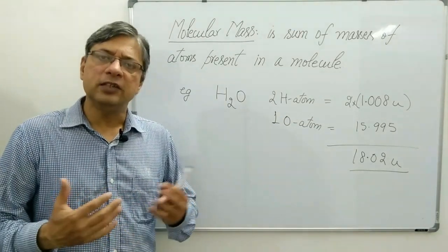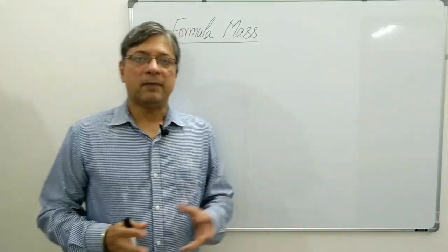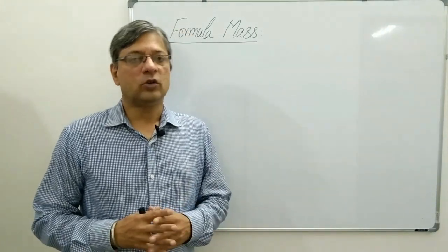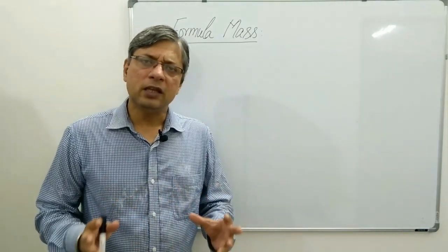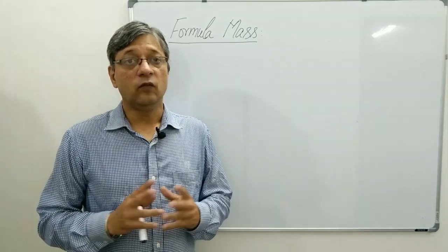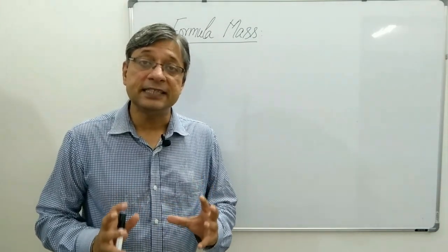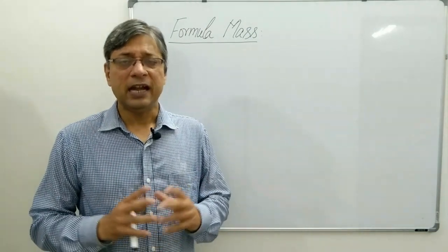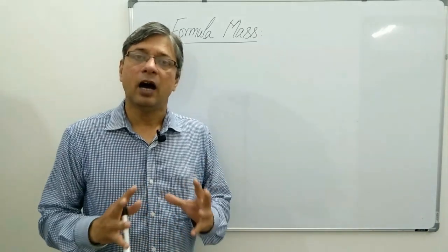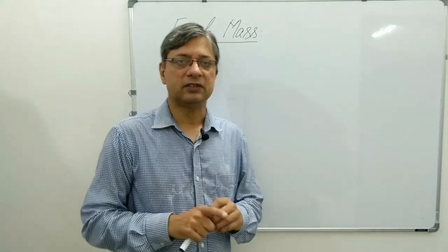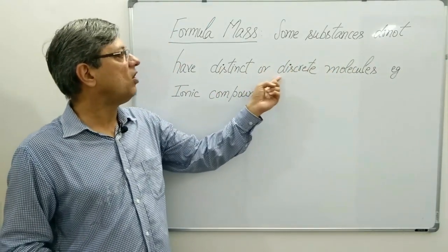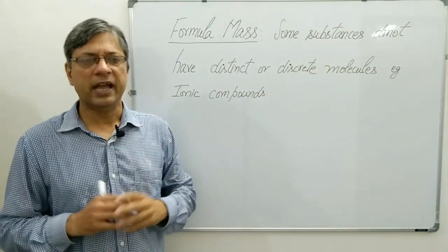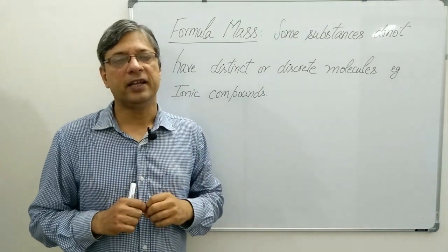Next is the formula unit mass. Formula mass is similar to molecular mass with a difference. It happens in case of those substances which do not have discrete molecules, and this happens generally in ionic compounds. Let me first write it. Some substances do not have distinct or discrete molecules, and it happens especially in ionic compounds.